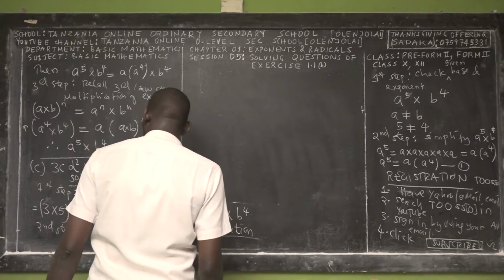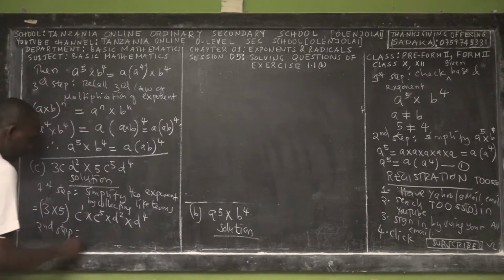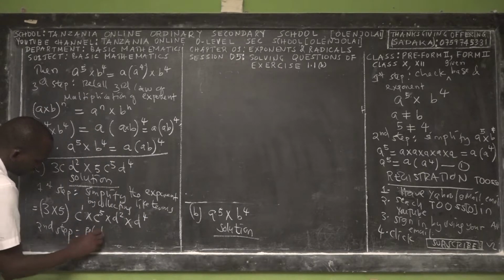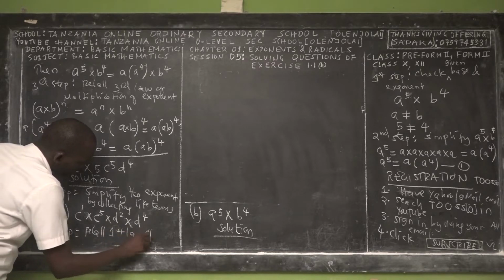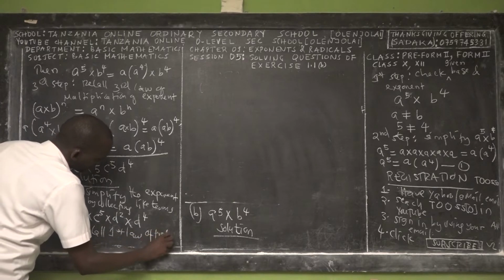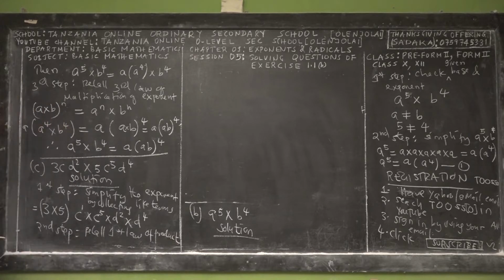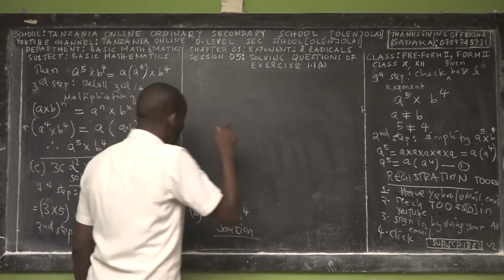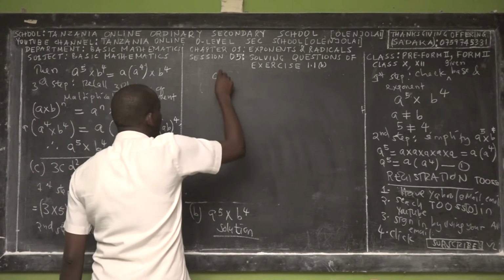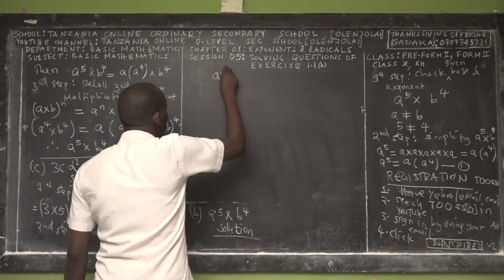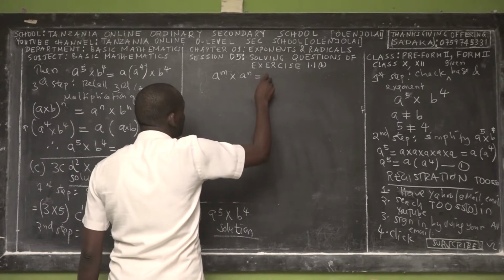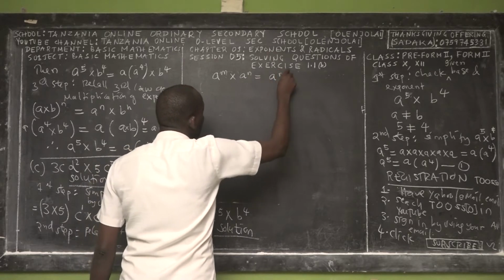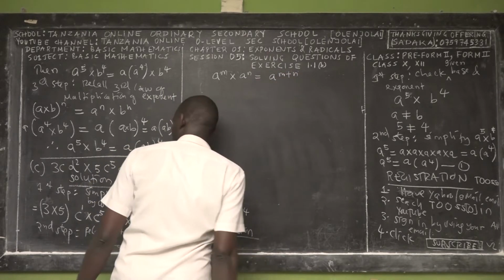Okay, so the second step now, we call the first law of product. First law of product, right? So the first law of product, if you do remember, we state that if you have a^m multiplied by a^n, this is equal to a^(m+n). So we add the exponents.